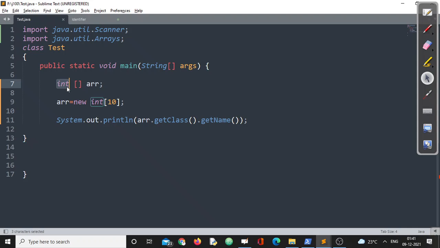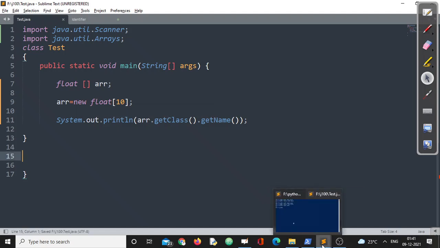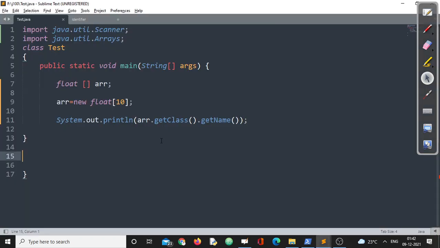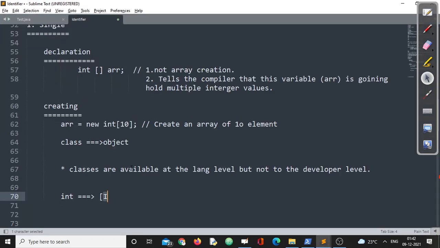Suppose we are taking a float array, right? Similar kind of thing. Let us compile this program again and see what will be the name of the class for the float array. See, that is f. The class name is float, right? Similarly, we have arrays: for int this is valid, for float that is f, always like this.